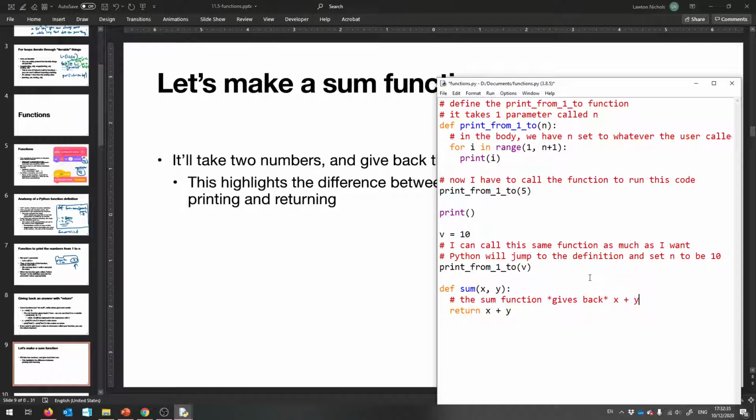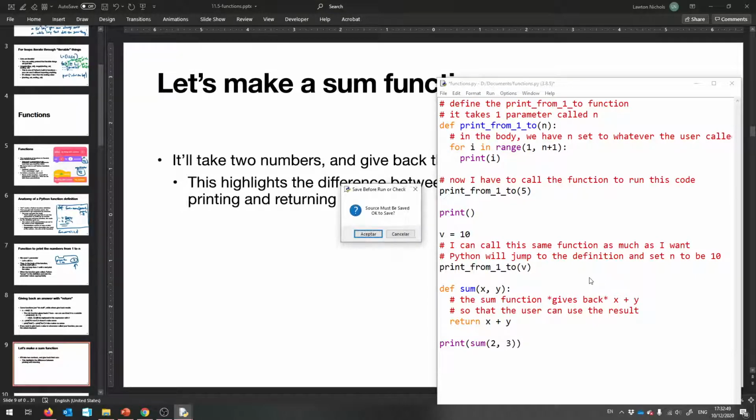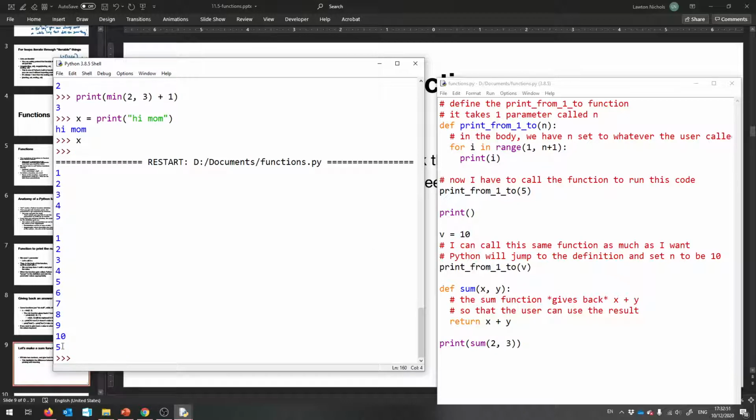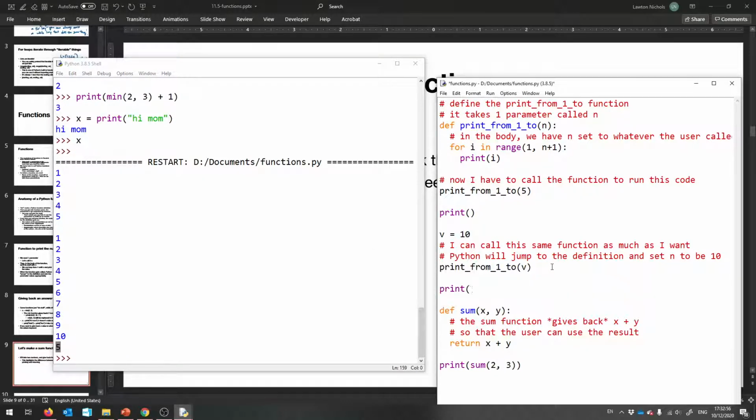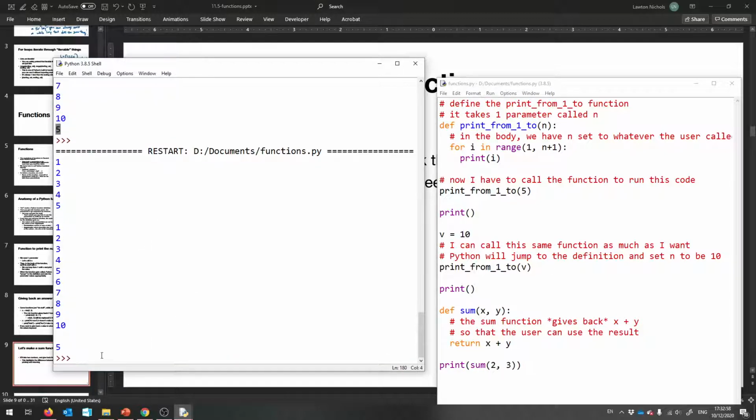So that the user can use the result. So now I can say print sum 2, 3. Maybe I'll give myself some room by doing that. So it prints 5.